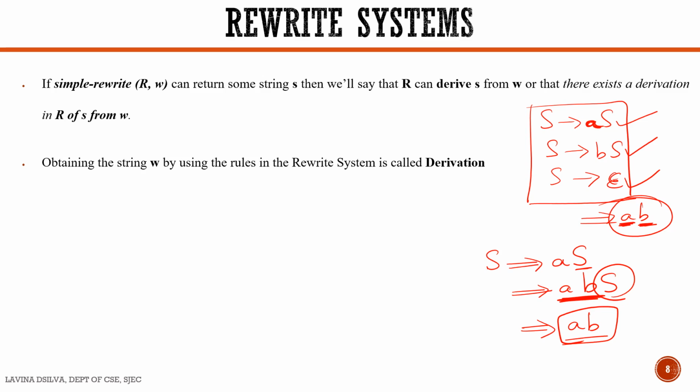And this entire concept is called derivation. Whenever we write a rule, we write it with a single arrow, but when we perform derivation, we need a double horizontal edged arrow, which we have to consider.